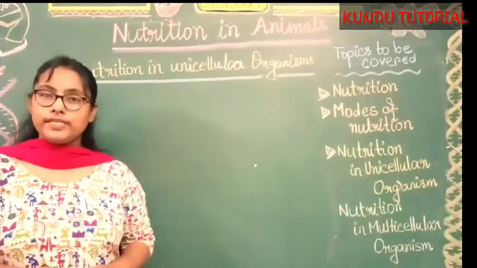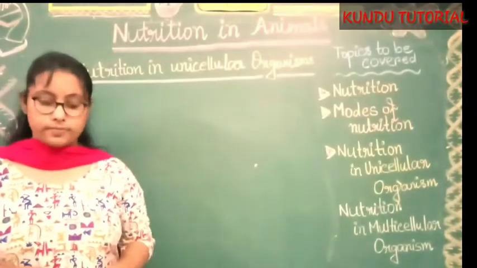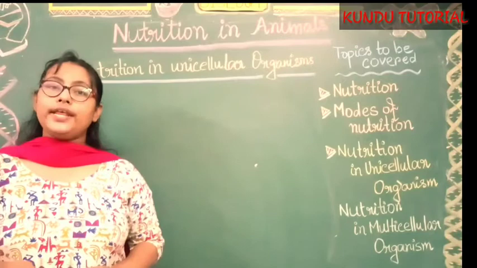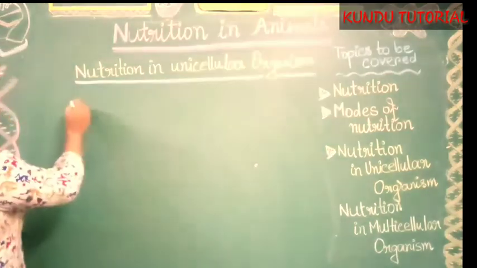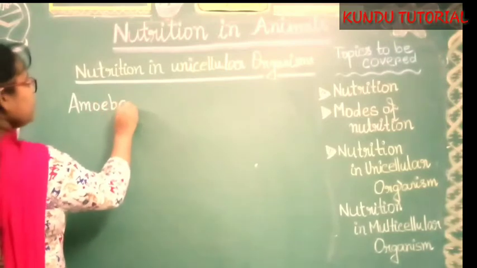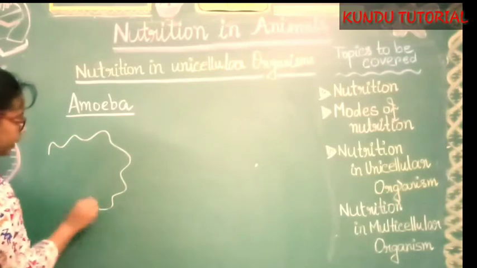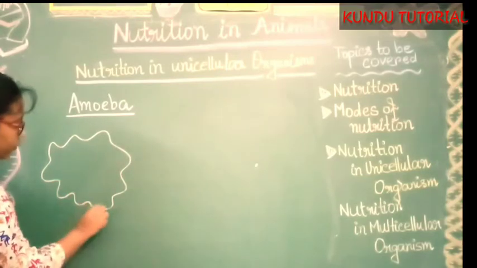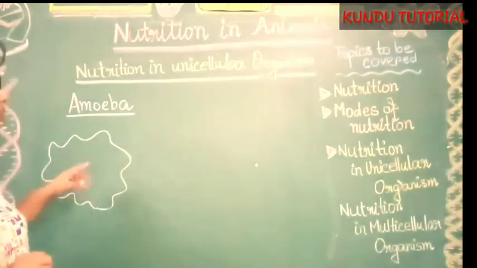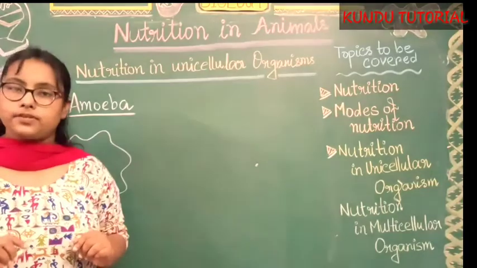Now we will start the next topic, nutrition in the unicellular organism. The very common example of a unicellular organism is the amoeba. Amoebae are irregular in shape because they have no skeleton, they lack a skeletal structure, so a proper body shape is totally absent, right?